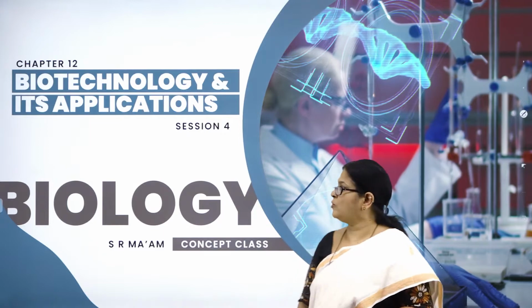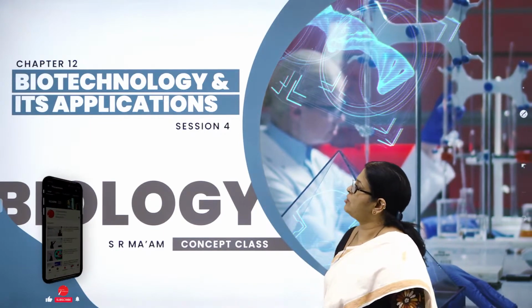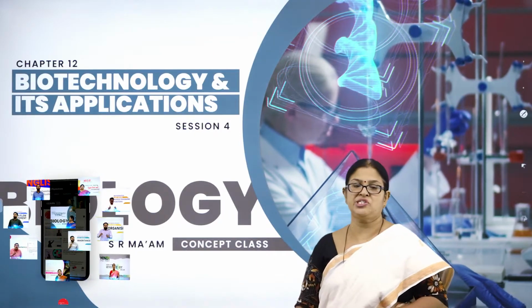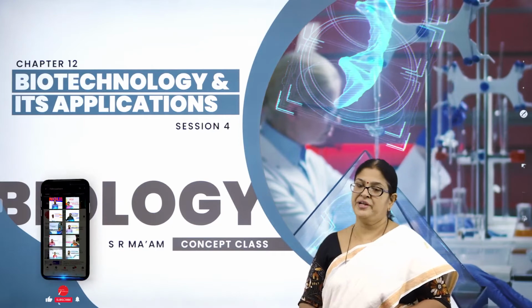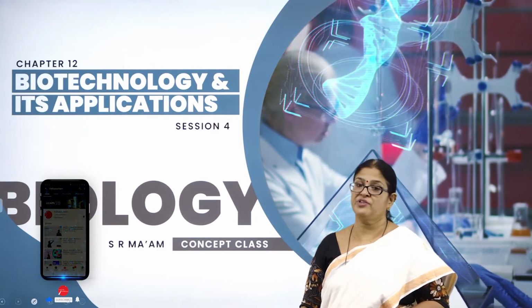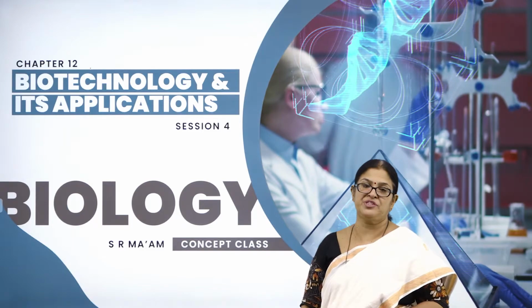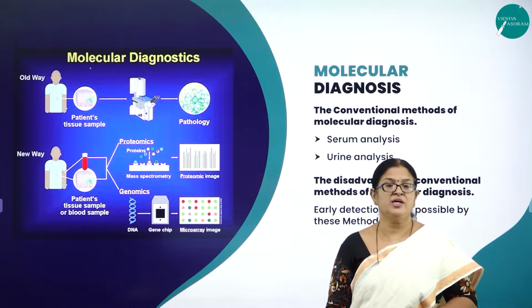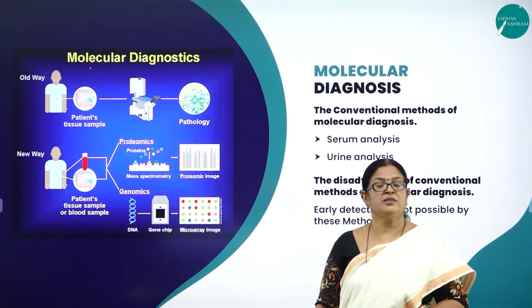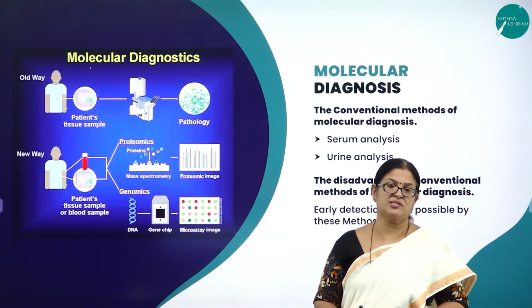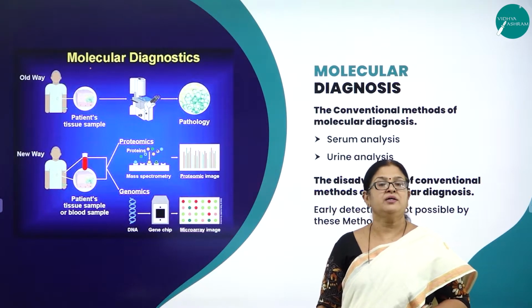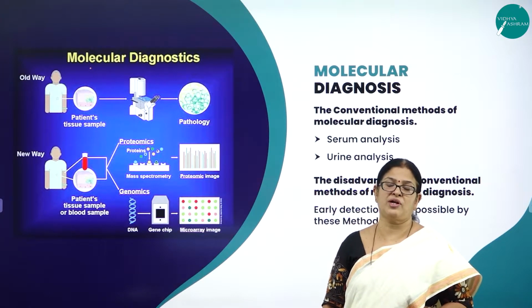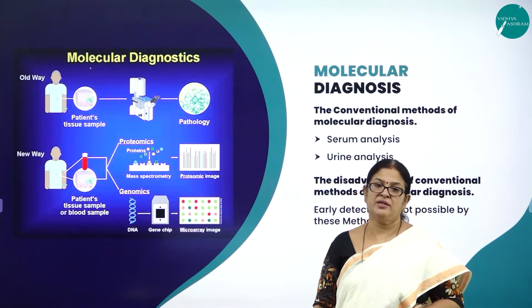Hello everyone, welcome back to session 4 of this chapter called Biotechnology and its Applications. In the last session, we studied one very important application, that is the use of gene therapy. There are two types of gene therapy. One is called somatic gene therapy and the other is called germline gene therapy. Gene therapy done on somatic cells is called somatic gene therapy, and gene therapy done on the germ cells or the sex cells is called germline gene therapy.